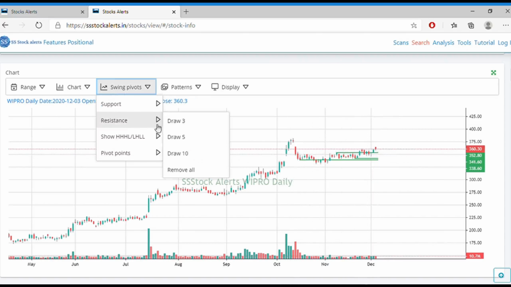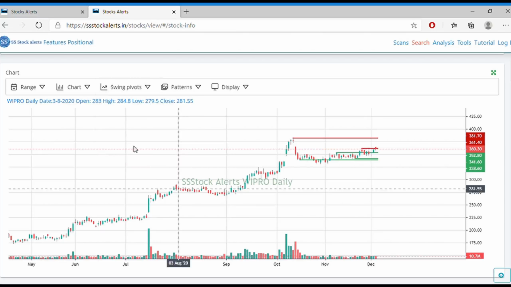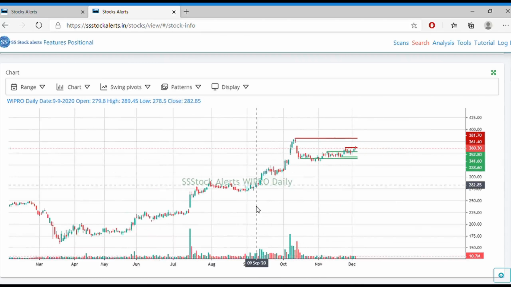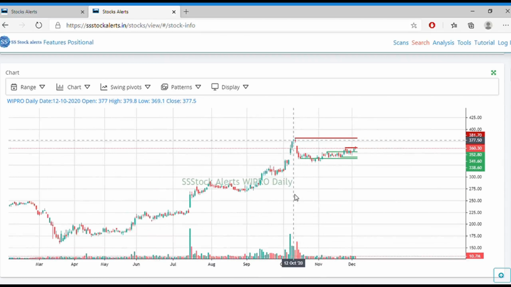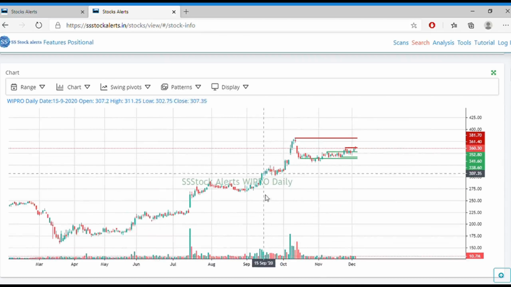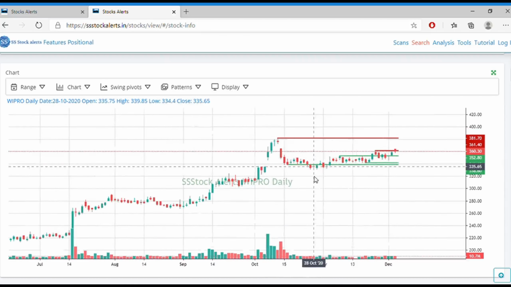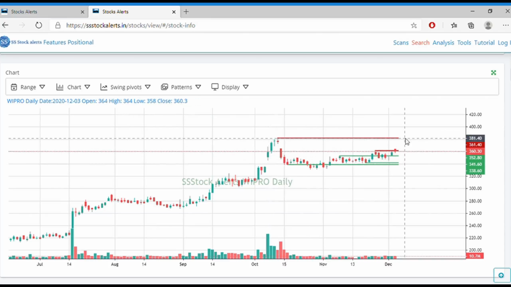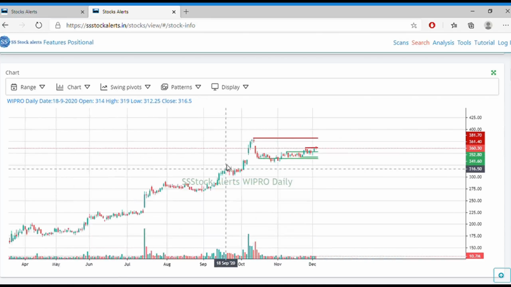And apart from that, you can show the resistance also. Just click on resistance, and if you see, the current resistances are 380 and 360. Once it moves through 360, our next target is 380 only. How is it useful? Whenever you are taking a trade based on any method, either Fibonacci, a bullish engulfing pattern, or a breakout, always just go here and click on resistance. You will get these lines, and these lines will be your target. So as per this data, my target is 380 for this long position.